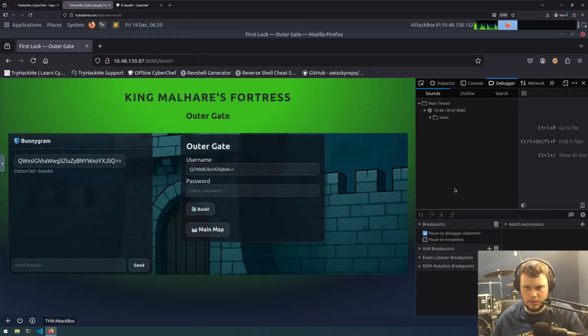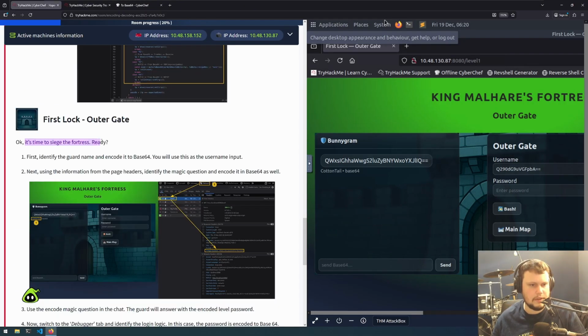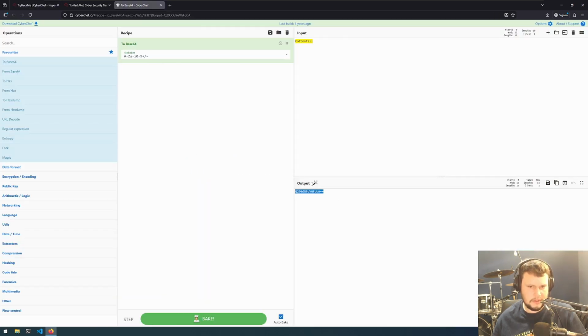Debugger. We need to go to the static file app.js, and then it is the password login logic. Okay, so first, identify the guard name and encode it to base64. We'll use this as the user input. That's what I did do. So cottontail, which is already there.